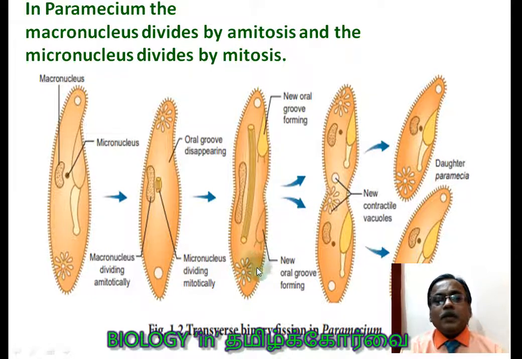And here you can see the contractile vacuole, as against amoeba. Here the contractile vacuole stays with one side, that is one daughter paramecium, and one more contractile vacuole, the new contractile vacuole, appears. In amoeba it disappears, but here it is not disappearing. And here you can see the two daughter paramecium produced by the transverse plane of division. That is a point to be noted.